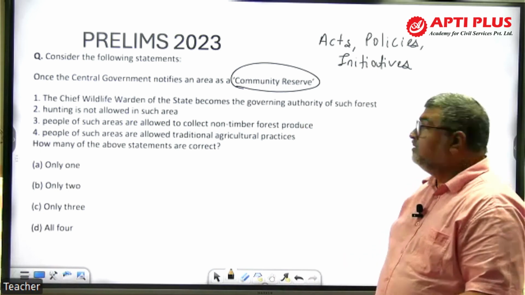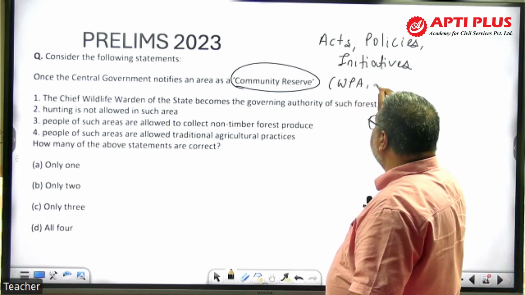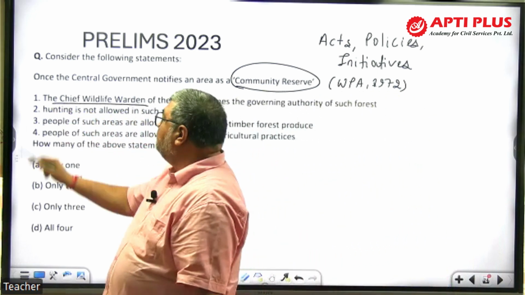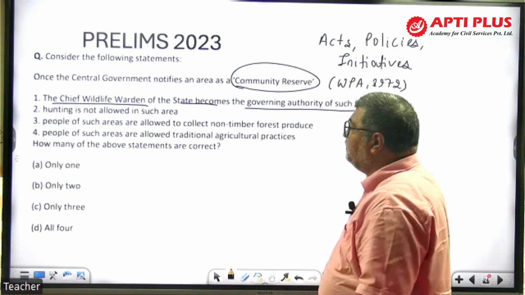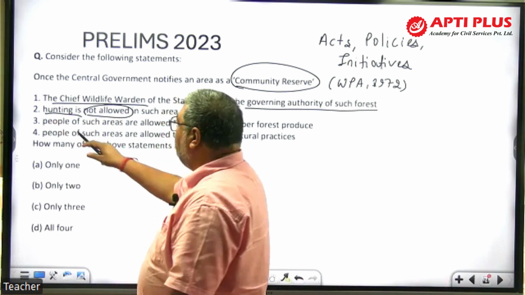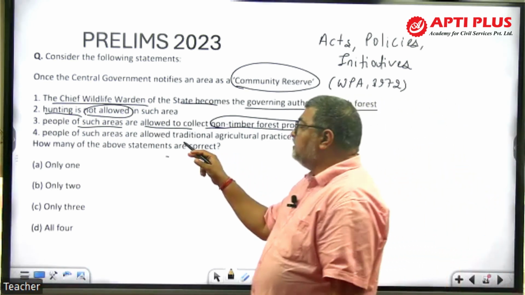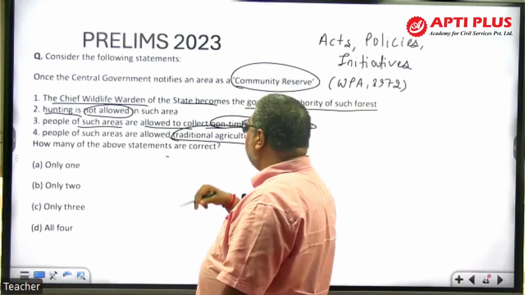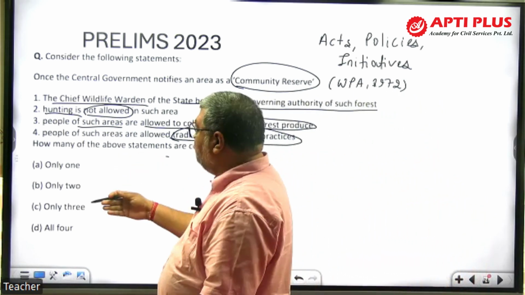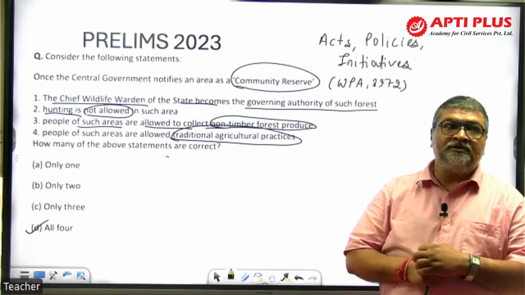Once the central government notifies a conservation reserve or community reserve, it comes under the Wildlife Protection Act 1972. The Chief Wildlife Warden, the post under the Wildlife Protection Act of the state, becomes the governing authority of such forest. Hunting is not allowed in that area. People of such an area are allowed to collect non-timber forest produce, and are allowed traditional agriculture practices, right? So again, only 1, only 2, only 3, or all 4. The answer is all 4. All of these are correct.